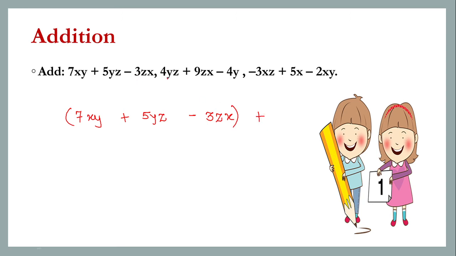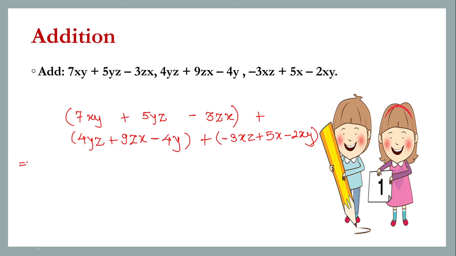What is it? It is 4yz, then plus 9zx, then minus 4y. And then what next do you have? You have minus 3xz plus 5x minus 2xy. These 3 terms are supposed to be added. So what can we do now?